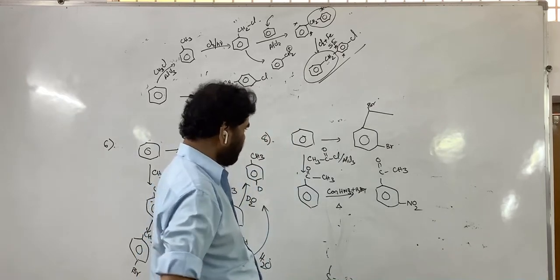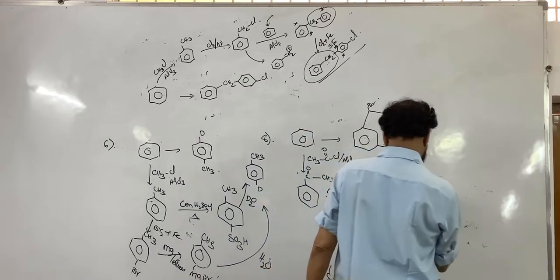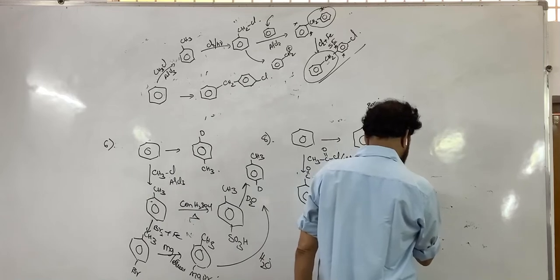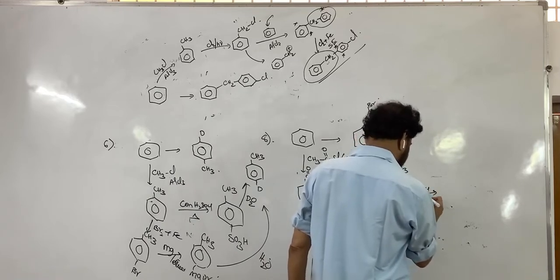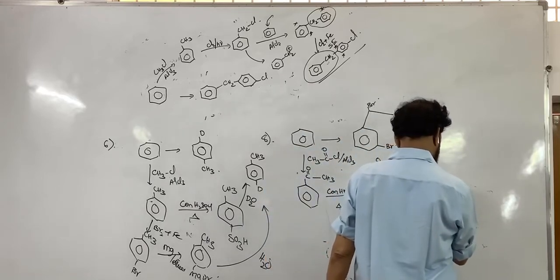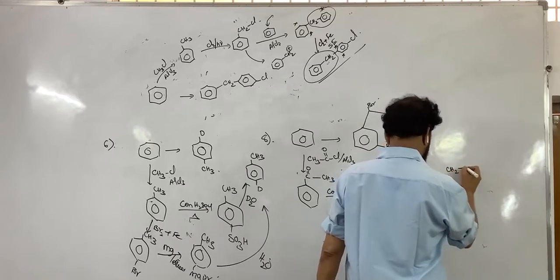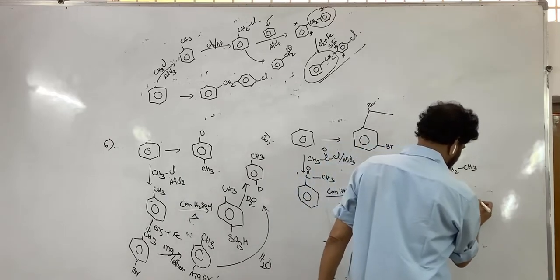Now remove this group, or you can treat with hydrazine N2H4 and alkali. Wolff-Kishner reduction. Convert into ethyl group. This is a nitro group.